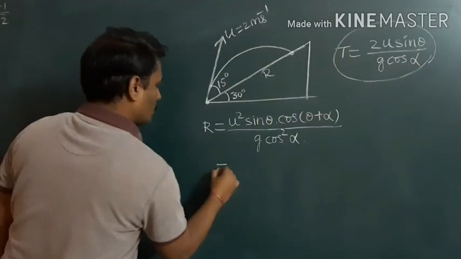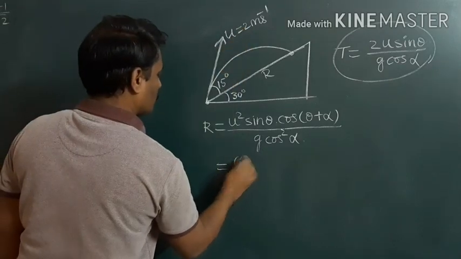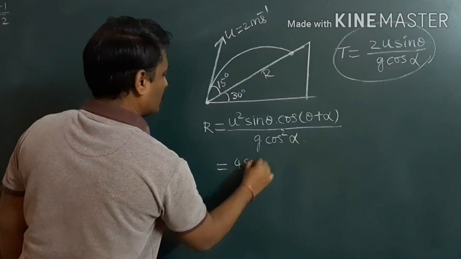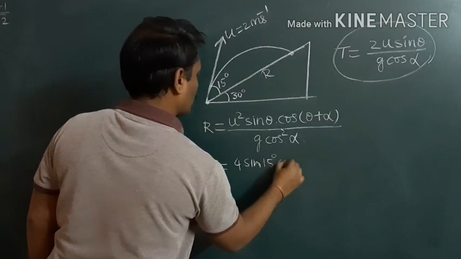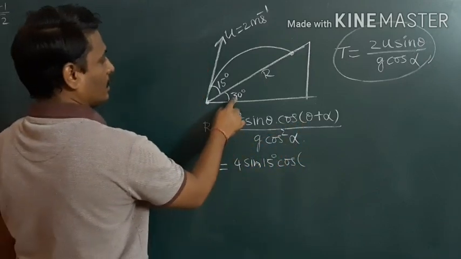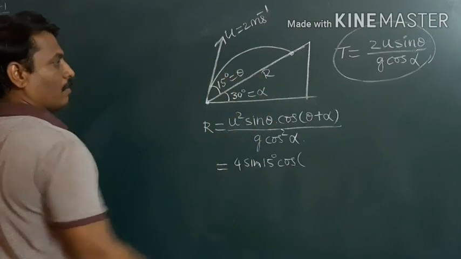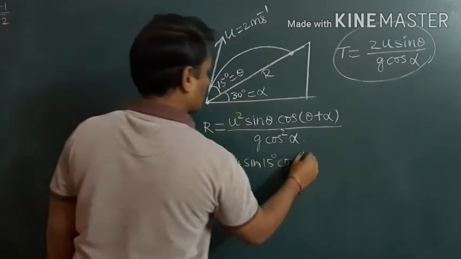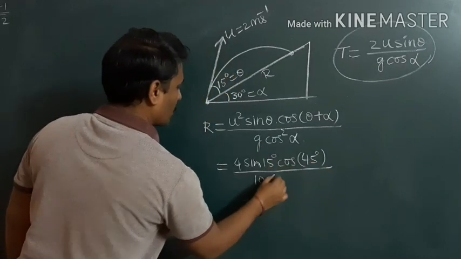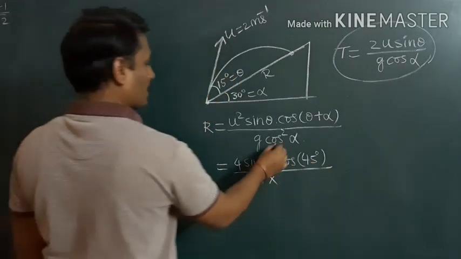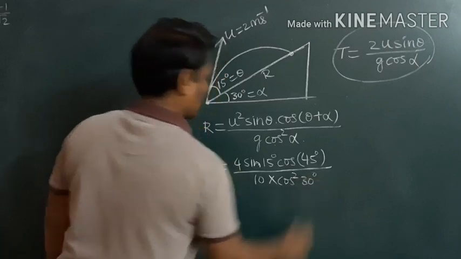Okay, so now u is given, u is how much? 2. So 2 square is 4. Then sin theta, what is the value of theta here? 15 degree, sin 15 degree. Then cos theta plus alpha, this is theta and this is alpha. It is also given in the problem. So theta plus alpha means 45 degree divided by g, acceleration due to gravity, we take it as 10 meter per second square. Then cos alpha, that is cos 30 degree.